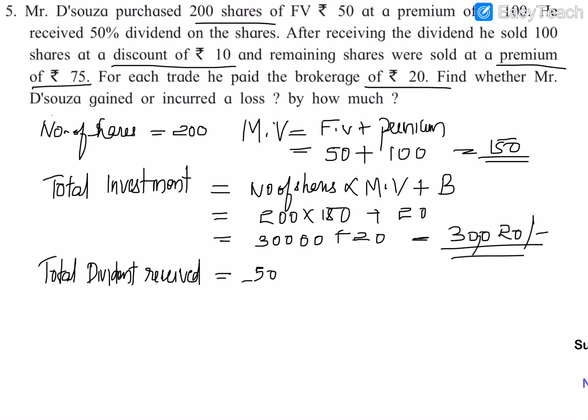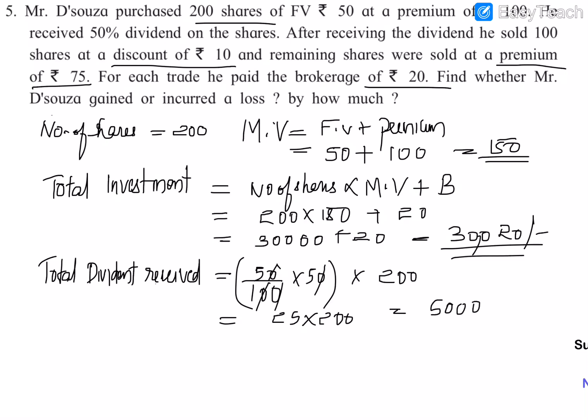The rate percentage of dividend is 50, so 50 by 100, and the face value is rupees 50. So 50 by 100 into 50, and the whole multiplied by the number of shares, that is 200. Here 50 will cancel, and also this 0 and this 0 get cancelled. Now it is 5 into 5 is 25 into 200. So 25 into 200 is rupees 5,000. So he received a dividend of rupees 5,000.